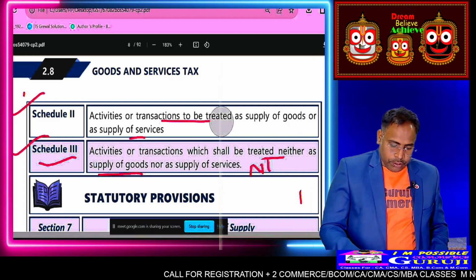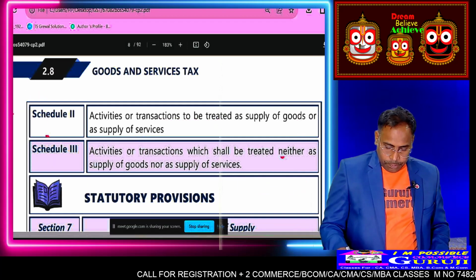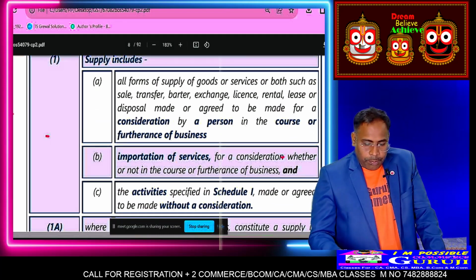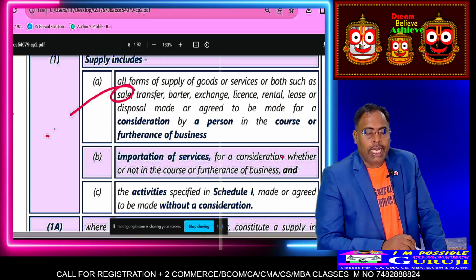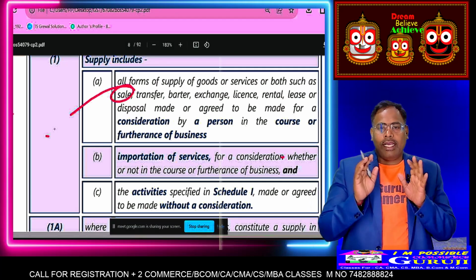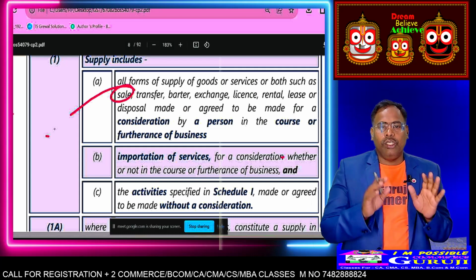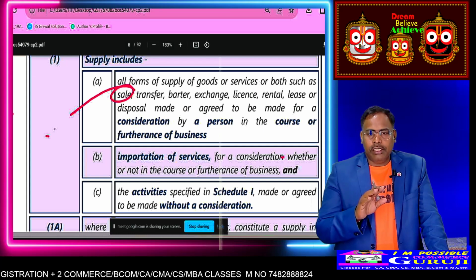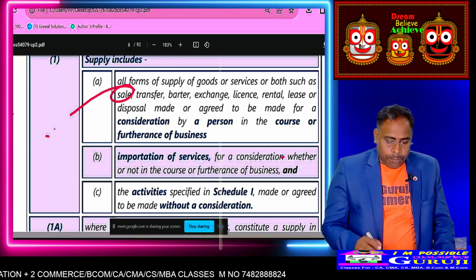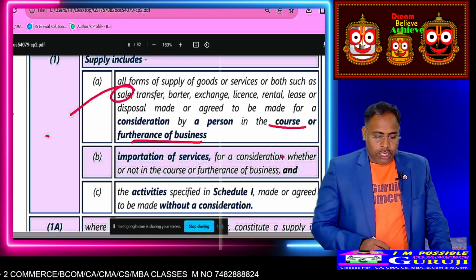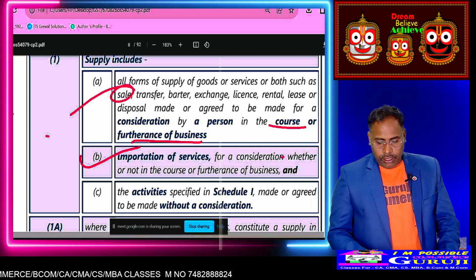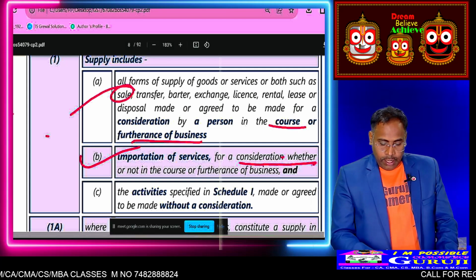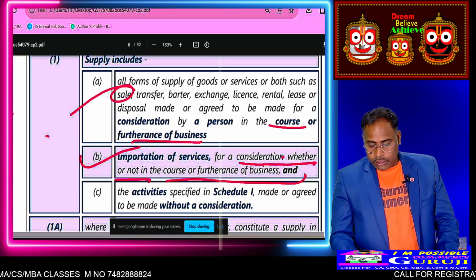So we will cover the first one today, schedule 1. Supply includes what? Yesterday I told you it includes sale, transfer, barter, exchange, license, rent, lease, disposal, made or to be made for consideration by a person in the course of furtherance of business. Then importation of services for consideration, whether or not in the course of furtherance of the business.